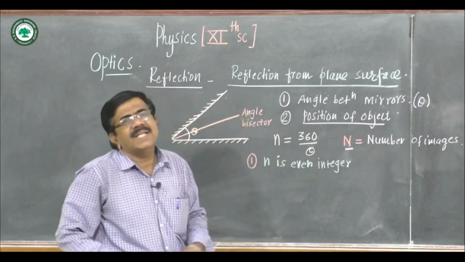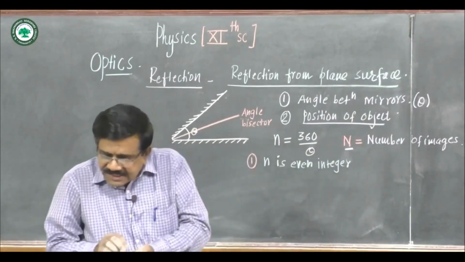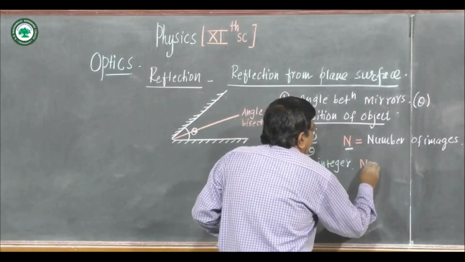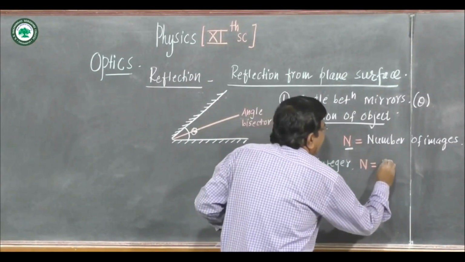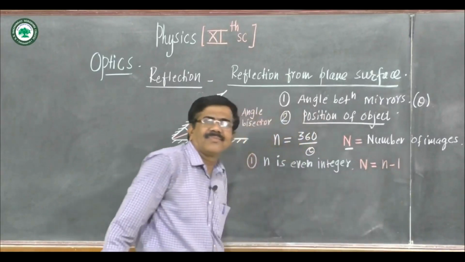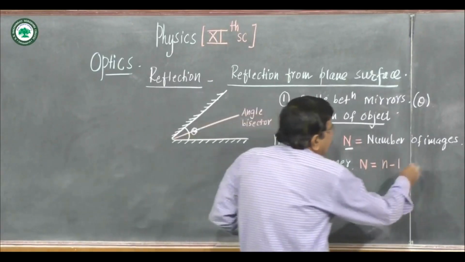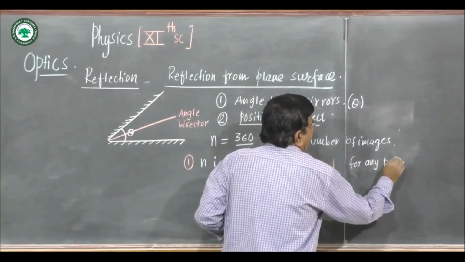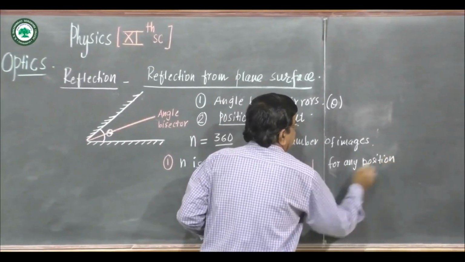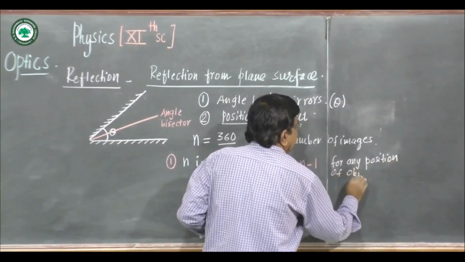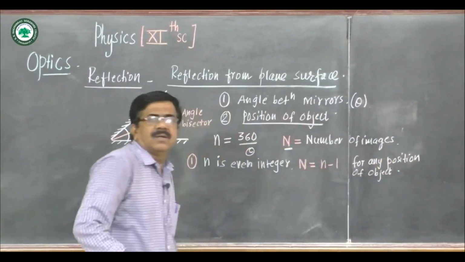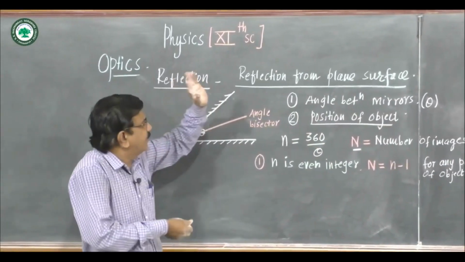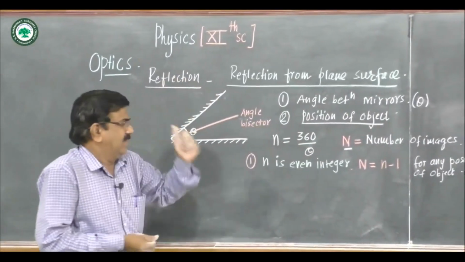If 360 upon theta is an even integer, the number of images will be n minus 1 for any position of the object. Any position of the object. That is, the object may be on the angle bisector or anywhere in between the images, the mirrors.